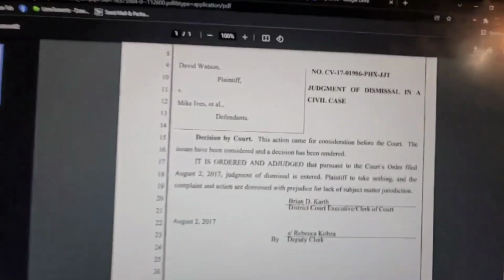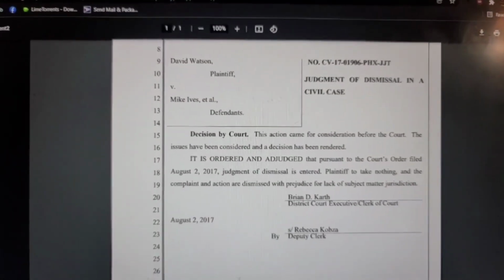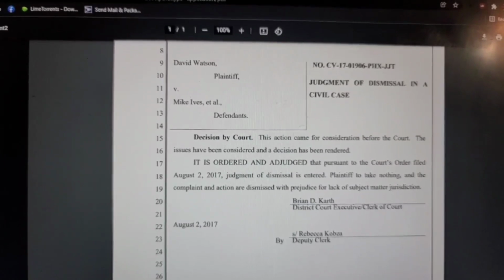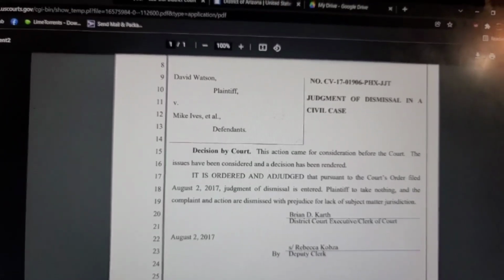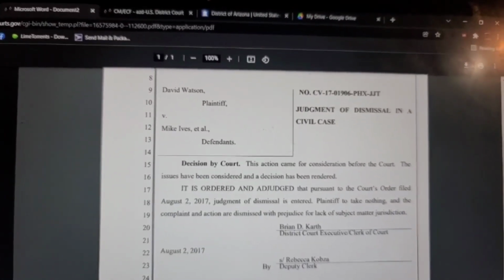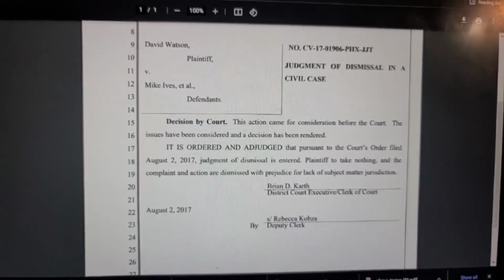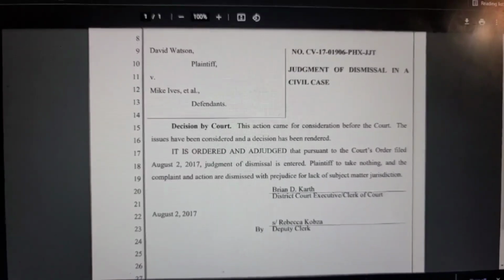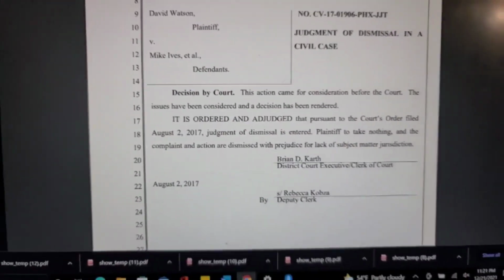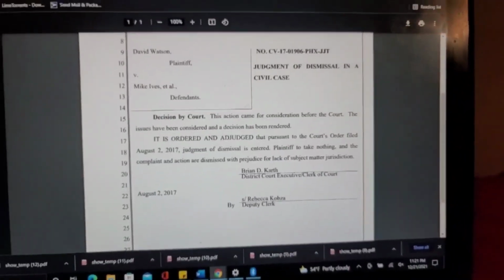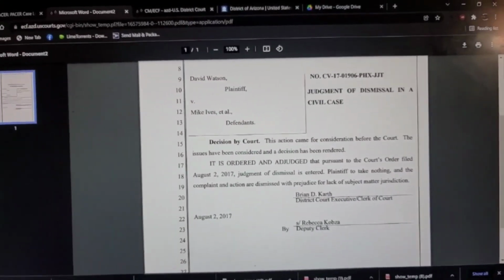All right, judgment of dismissal in a civil case. Here you go. All right, David Watson, plaintiff. So, decision by court. This action came for consideration before the court. The issues have been considered, and a decision has been rendered. It is ordered and adjudged that pursuant to the court order filed August 2nd, 2017, judgment of dismissal is entered, and plaintiff to take nothing, and the complaint and actions are dismissed with prejudice for lack of subject matter jurisdiction. Okay, guys, so obviously he doesn't know how to file a federal suit because they just dismissed it. So here's proof of that.